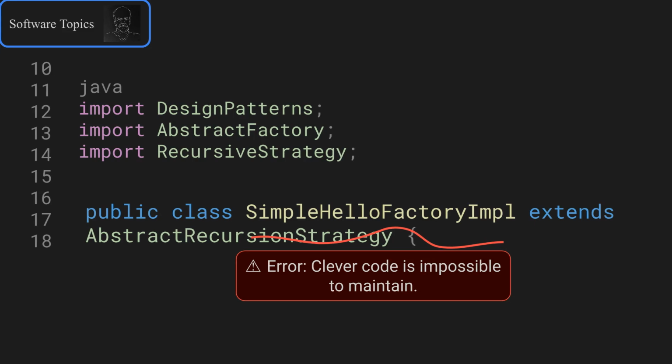As developers, especially when we are learning intermediate concepts, we have a tendency to over-engineer. We learn about design patterns, abstract factories, and recursion, and we want to use them everywhere. But writing clever code often leads to code that is impossible to maintain.